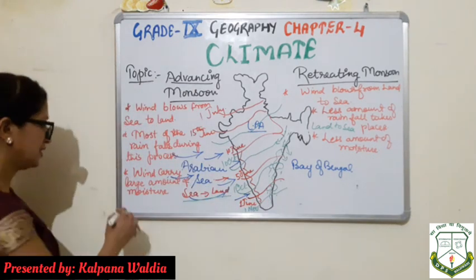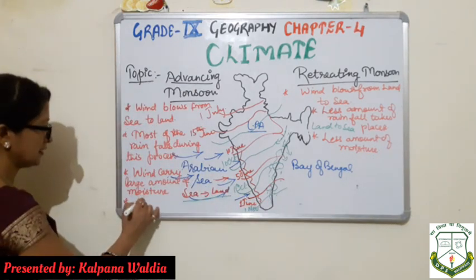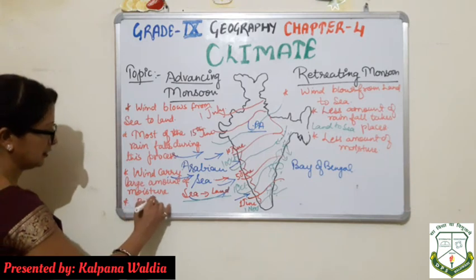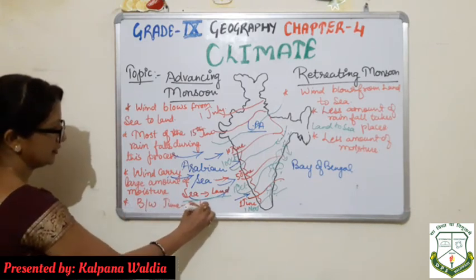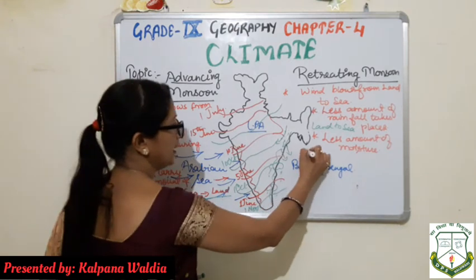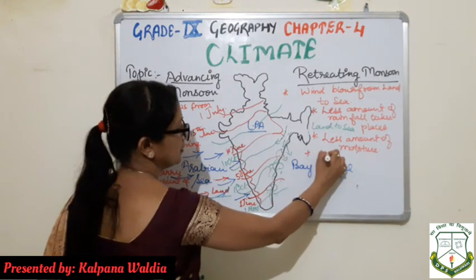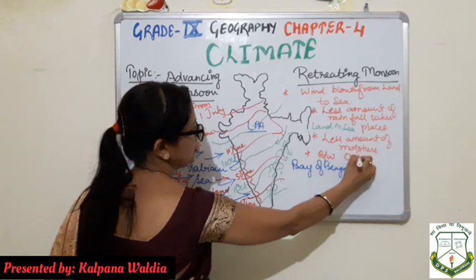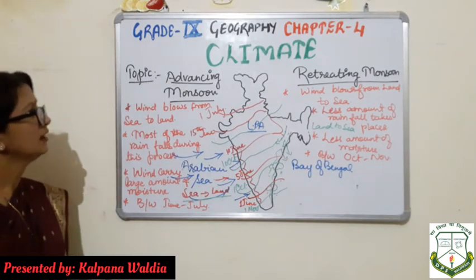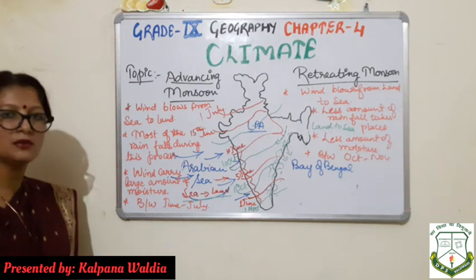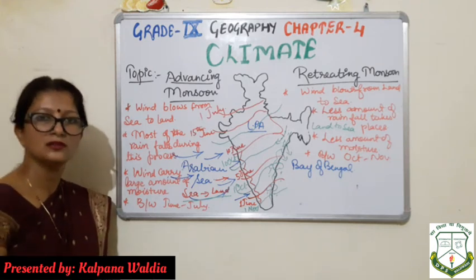And now you can mention the duration. It takes place between the month of June and July, and it ends between the month of October to November. So in this way we have differentiated the retreating monsoon and advancing monsoon.